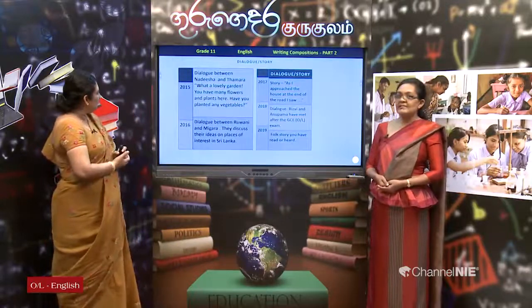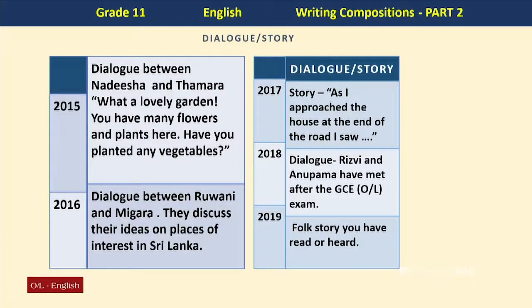In 2015, it's a dialogue. Dialogue between Nadisha and Tamara. Part of the dialogue is given: "What a lovely garden. You have many flowers and plants here. Have you planted any vegetables?" Then you have to develop it accordingly. 2016, dialogue between Ruani and Migara. They discuss their ideas on places of interest in Sri Lanka.